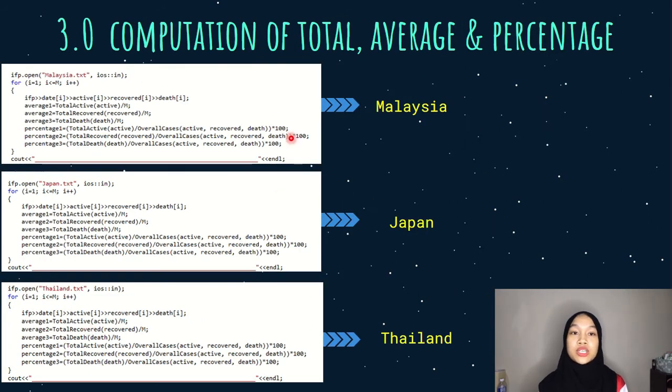For the computation of total, average and percentage, we use the previous function files to find the total, average and percentage of each case for each country. Since we already declared the function files before, we use the same functions for each country.